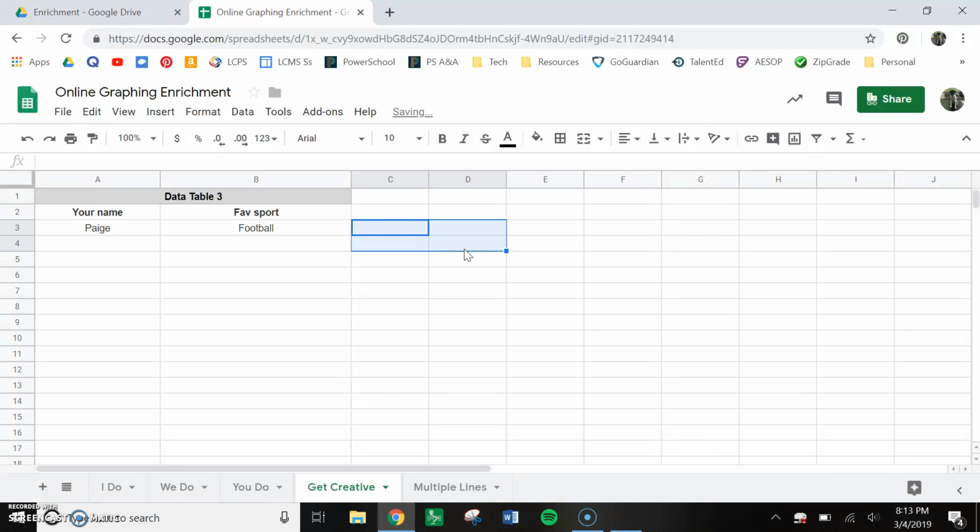So if you do something like that, you're going to have to kind of do 2 separate data tables. Maybe you're going to do some kind of year. So how many people were born in each year? So for you guys, a lot of you were born in 2004, 2005, 2006, somewhere right around in there. So come up with an idea. Bring it to me first. I don't want you to go crazy if it's not actually possible to make that graph. So come up with an idea, bring it to me, I'll sign off on it.